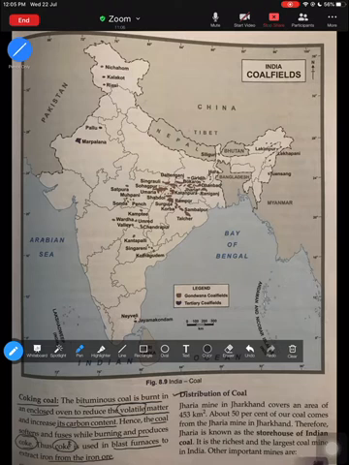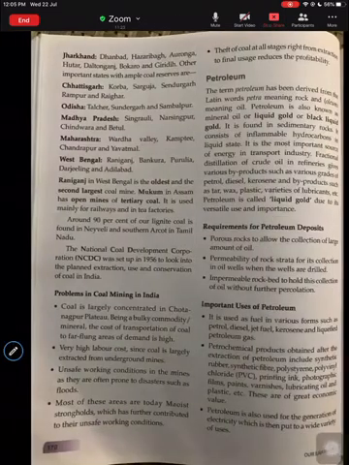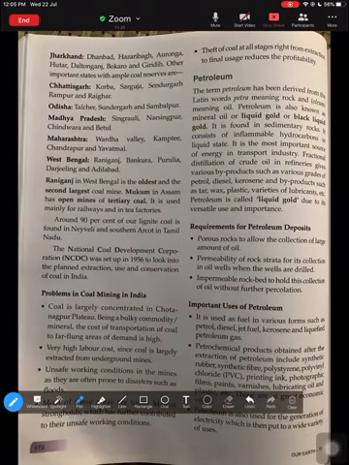Moving to the distribution of coal, Jharkhand is one very important state, and one district in Jharkhand is Jharia. We get almost 50% of coal from Jharkhand. That is why it is also known as the storehouse of Indian coal. So Jharkhand, Jharia, storehouse of Indian coal, because we get almost 50% of coal from there. There are other states as well. So Jharkhand is one important state.